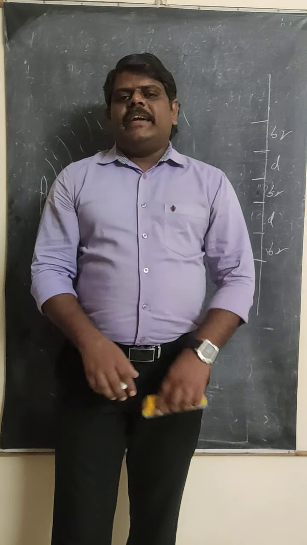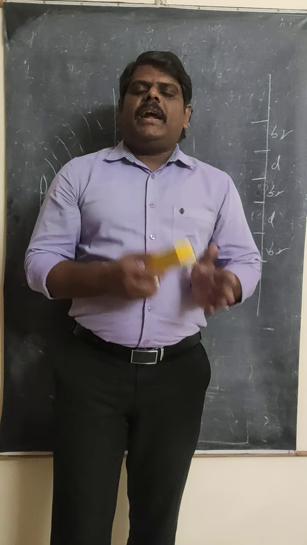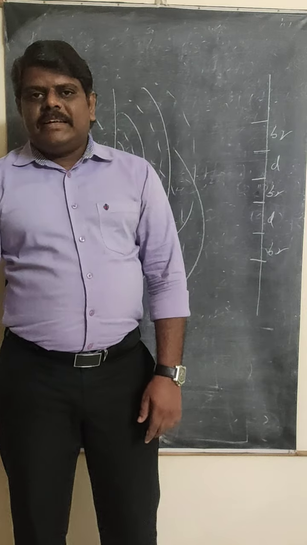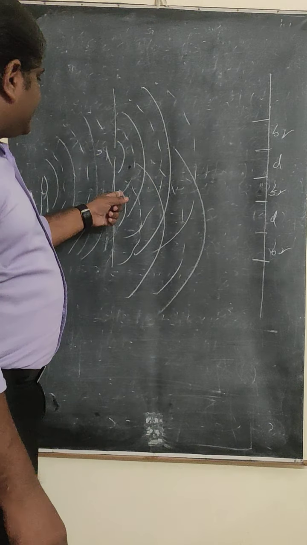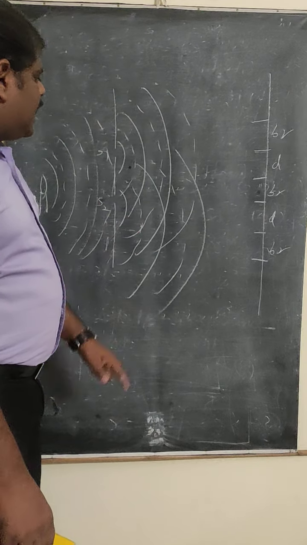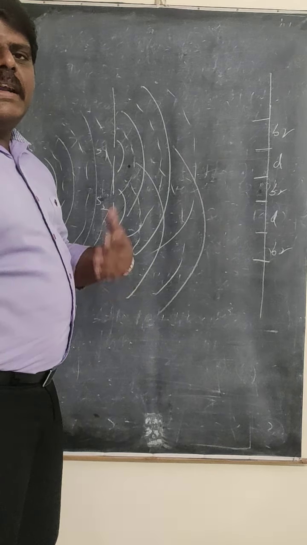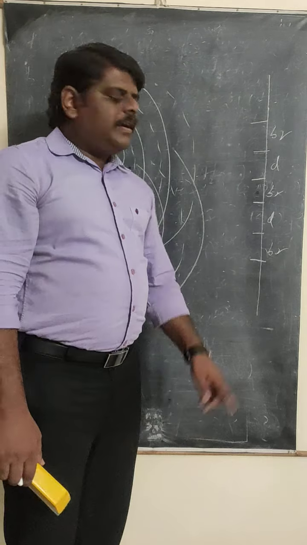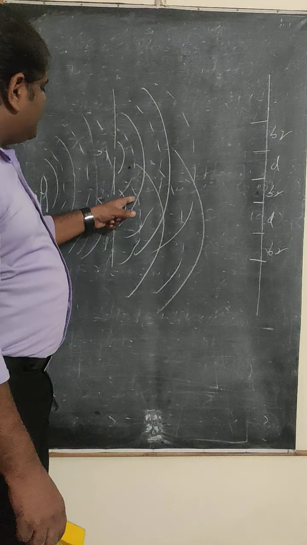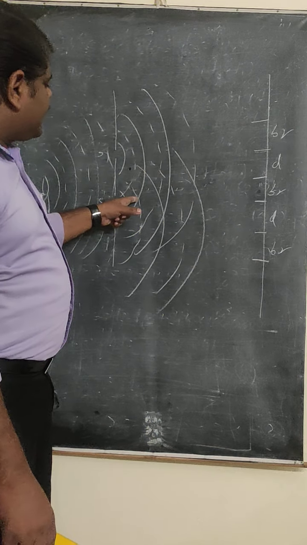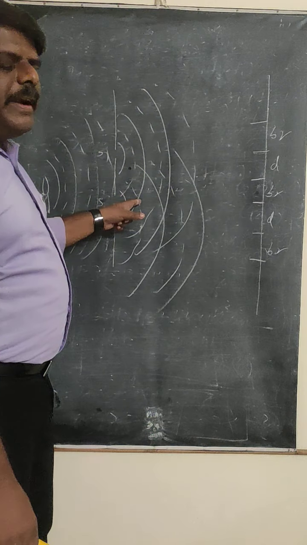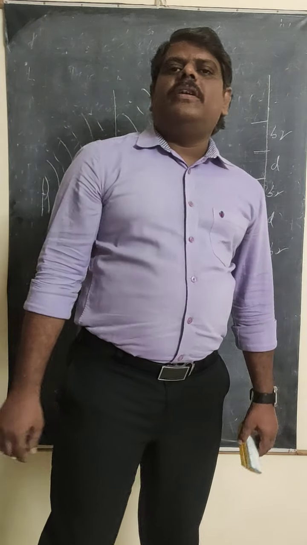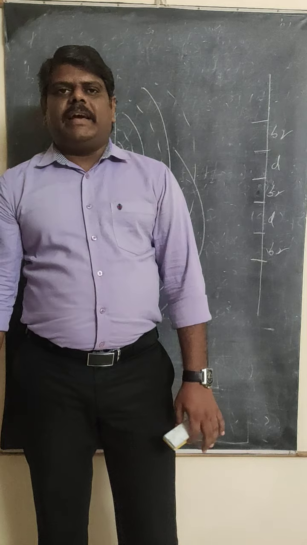In the last class we already discussed why you get the bright band and why you get the dark band. The reason is that when two crests or two troughs interact, the resultant intensity becomes maximum and you get the bright band. When one crest and one trough interact at this place, the resultant intensity becomes 0 and you get the dark band.